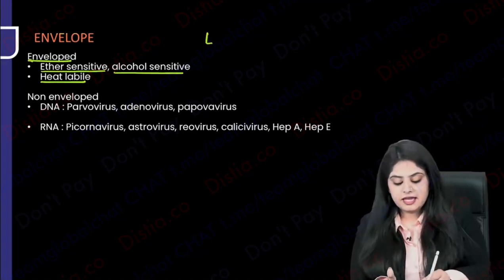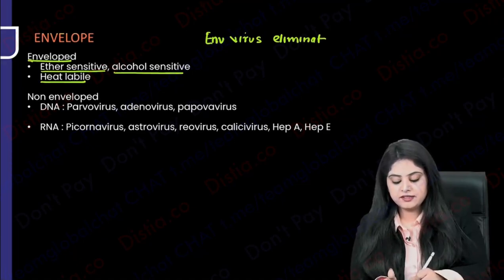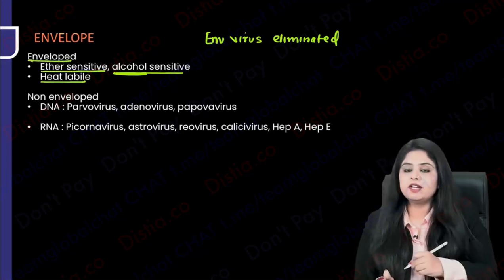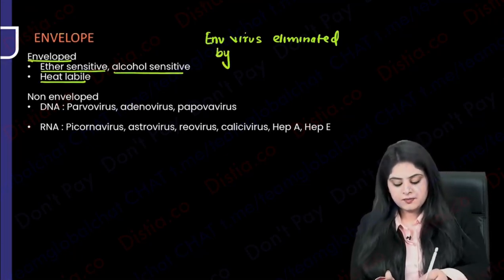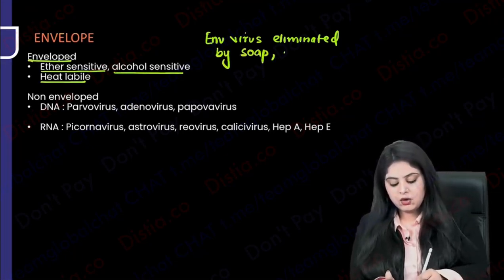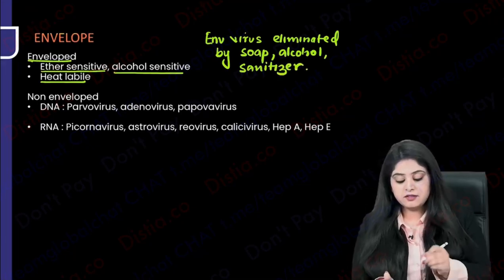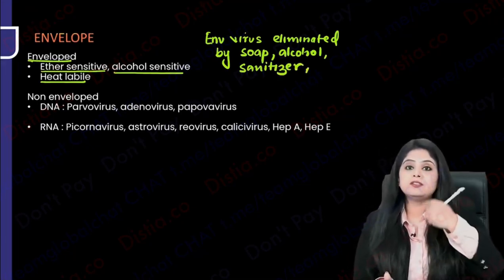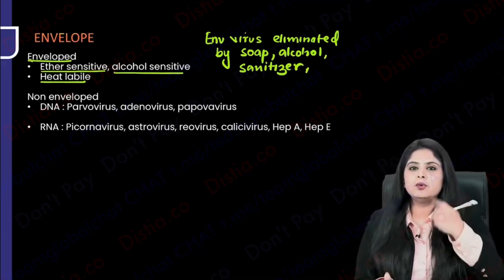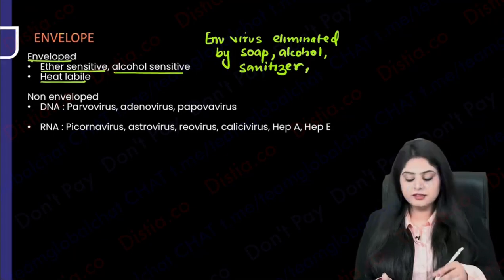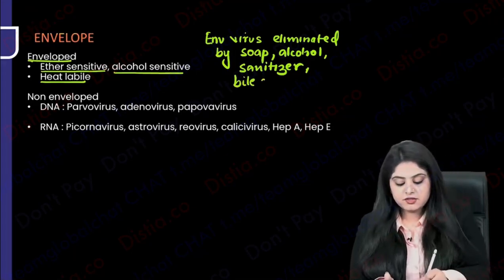This means the enveloped viruses, can they be eliminated by all your hand sanitizers? Yes, because hand sanitizers are alcohol based, right? So they can be eliminated by soap, by alcohol, by hand sanitizers. All of these can totally get rid of the enveloped viruses. Even for that matter, if by chance we end up eating this through the fecal-oral route, even our bile salts can destroy them.